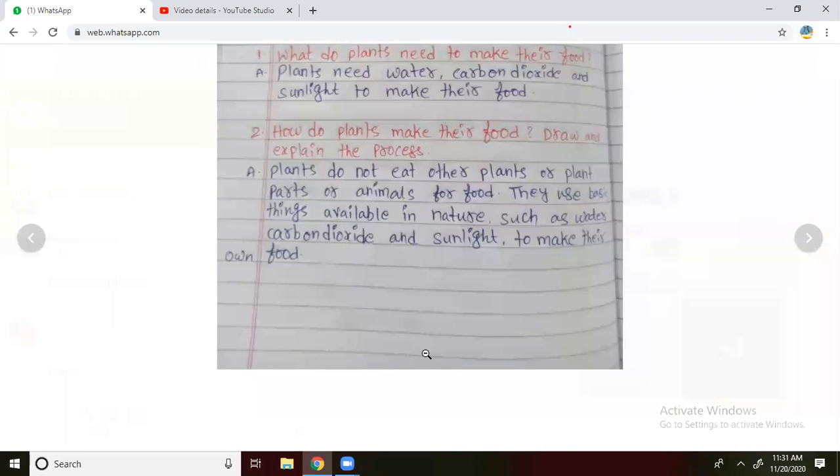They use basic things available in nature, such as water, carbon dioxide, and sunlight, to make their own food. Okay, very good, Bhavesh.